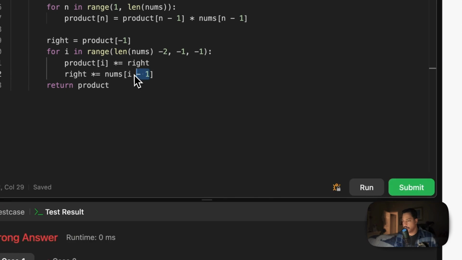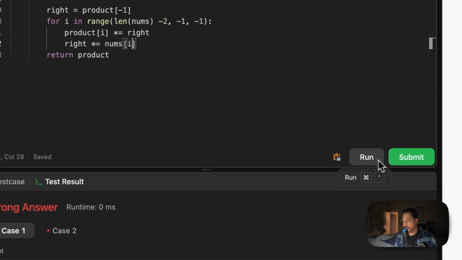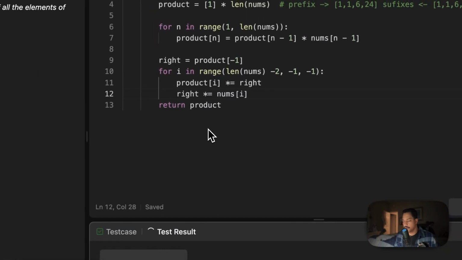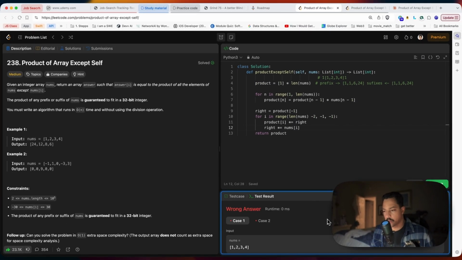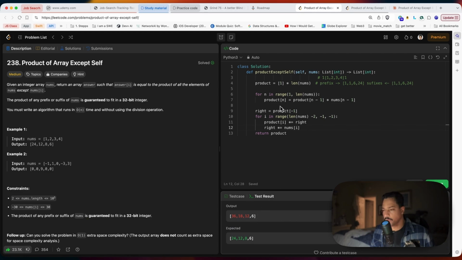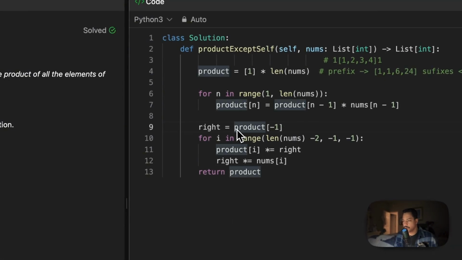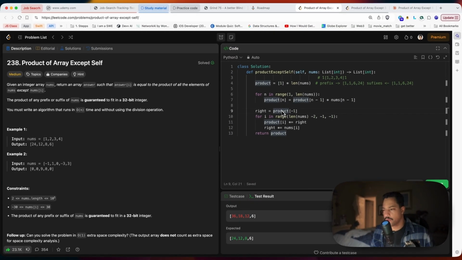Or nums at I. Yeah, that's gonna be nums at I. No? See, this is the closest one. Right is gonna be equal to... How do I get right?